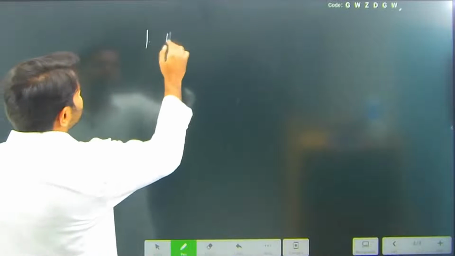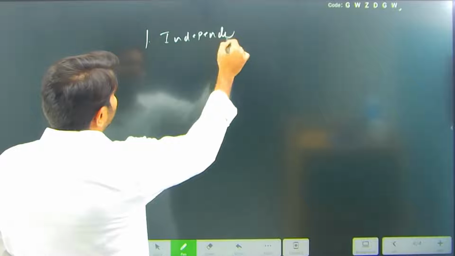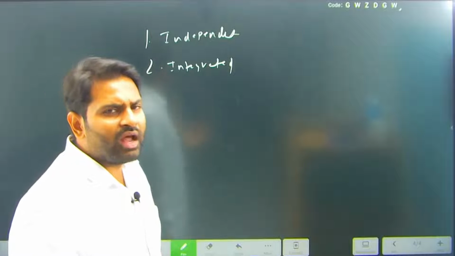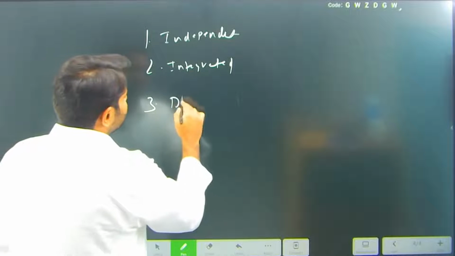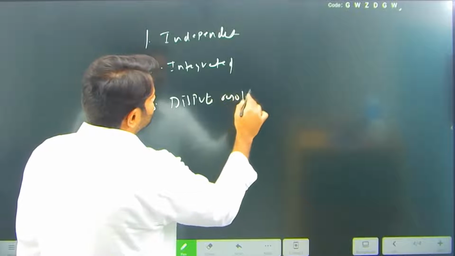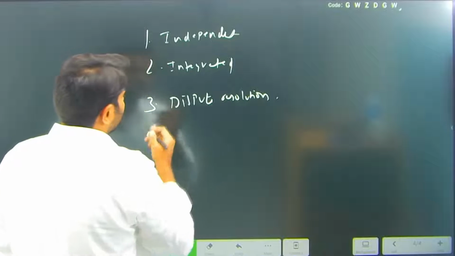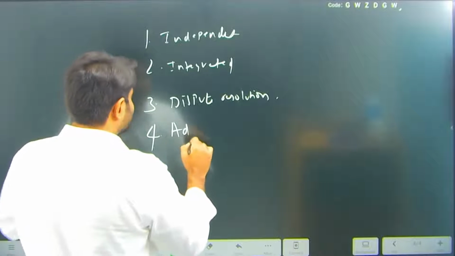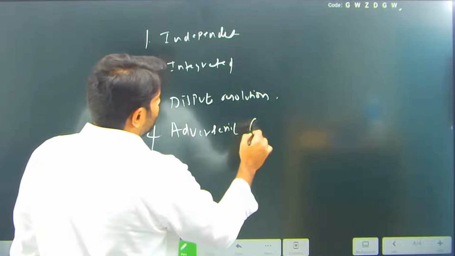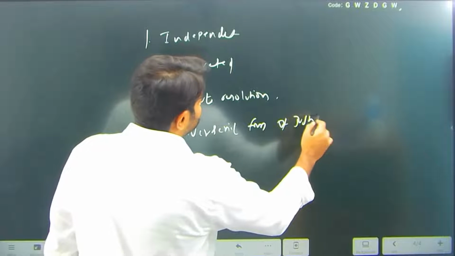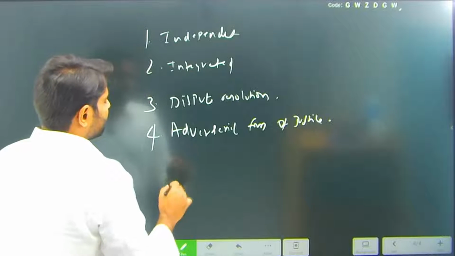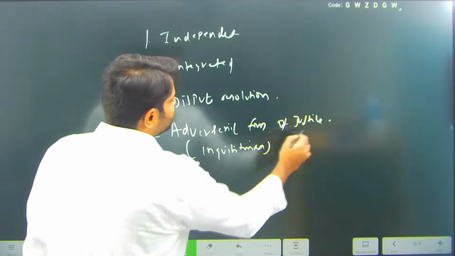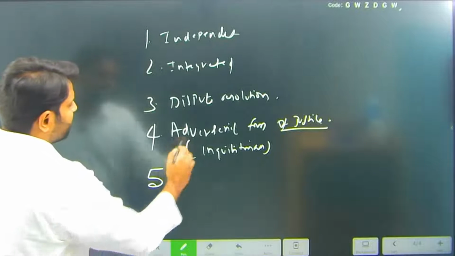So what are the different features of the judiciary? It is an independent judiciary, first point. The second one, it is an integrated judiciary. Now if I tell this point, then you can understand the articles clearly. Then this is called a dispute resolution body. And what kind of system do we have? Adversarial form of justice. So you can refer to NCERTs or CBSE textbooks. Opposite to that is the inquisitorial form of justice. The kind of justice we have is the adversarial form of justice.